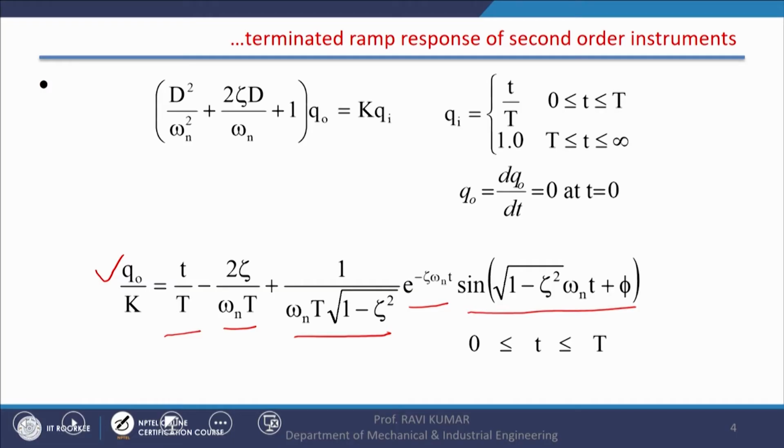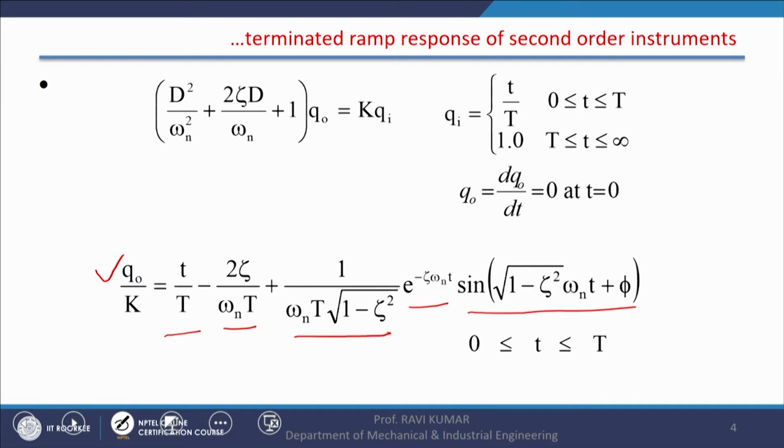Now after putting these boundary conditions, as shown here, we get the output Qo by K equal to T by T, then 2 zeta by omega n plus 1 by omega n t under root 1 minus zeta square, e raised to the power minus zeta omega n t, then sine of under root 1 minus zeta square omega n t plus phi.